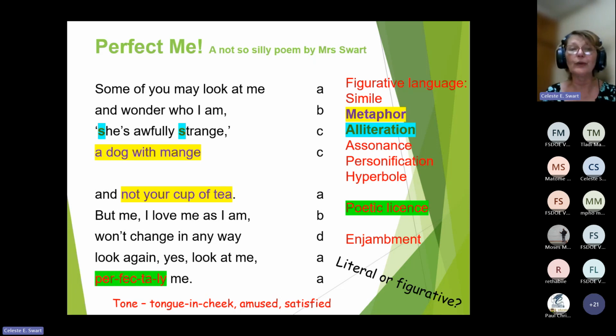So if they ask you for a sound device, you will look for alliteration, assonance, and onomatopoeia. They are also figures of speech or poetic devices. But if it's a sound device, then you're going to look specifically at that. You'll see some of the figures of speech here weren't necessarily covered in this poem, but I just left them there to remind you of what we do have.